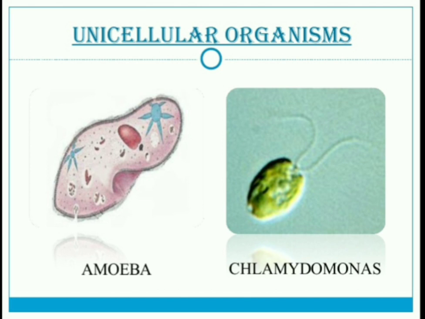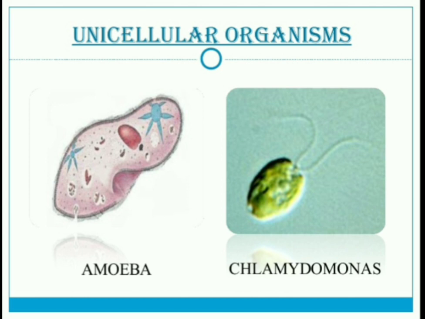The examples of unicellular organisms are Amoeba, Chlamydomonas, Euglena, Entamoeba, Paramecium, etc.